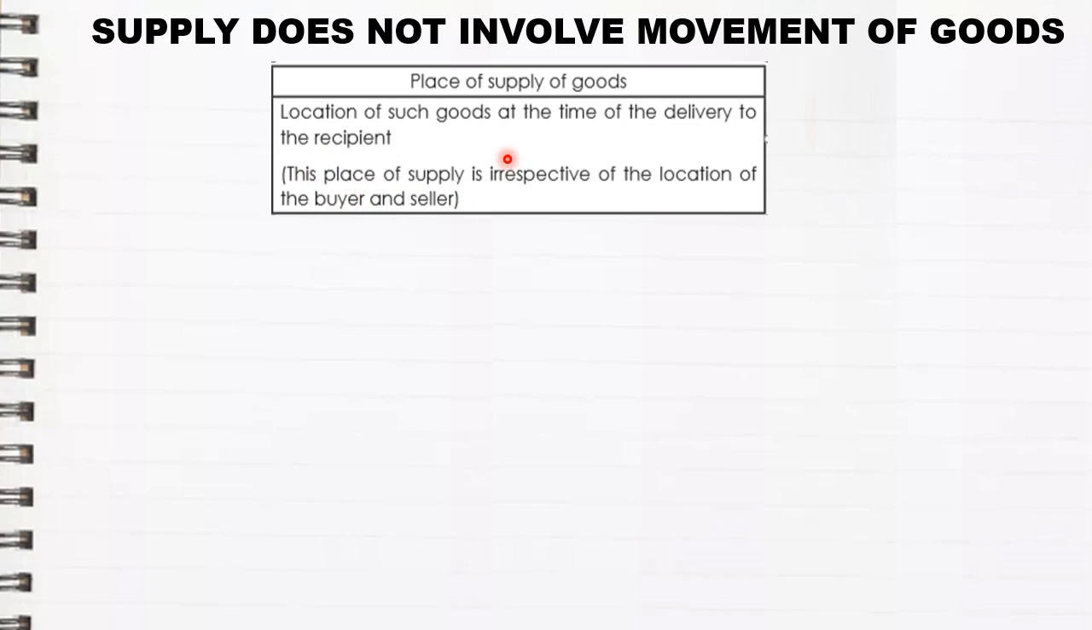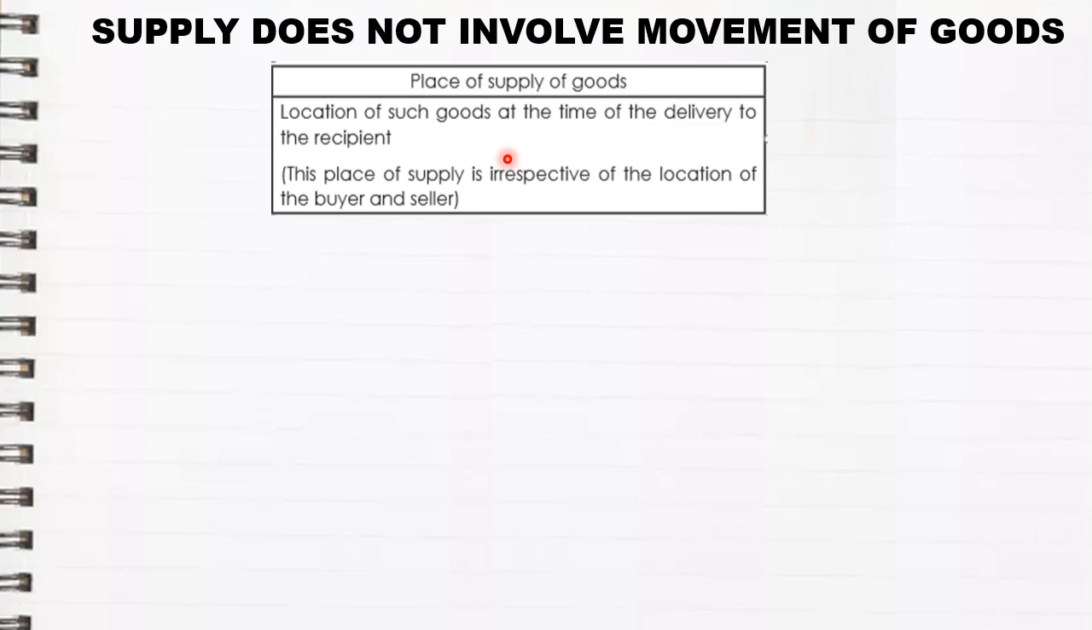In simple terms, let us take an example. Let's say Mr. X is from Mumbai, Mr. Y is from Goa. Mr. X, for his vacation, went to Goa, and from Goa he purchased the goods from Mr. Y. So here the goods were manufactured in Goa itself. Mr. X from Mumbai traveled to Goa and purchased goods there. So here the goods are not moving from one place to another.